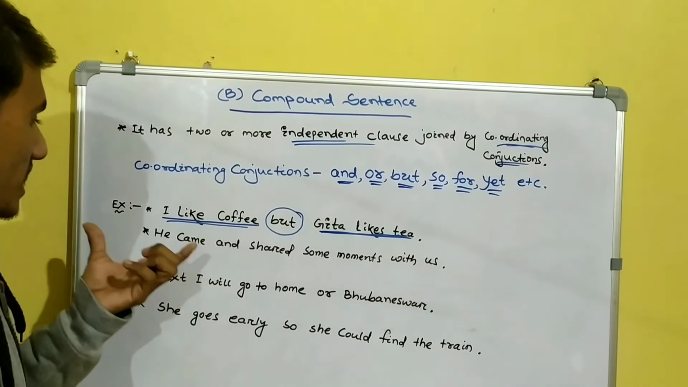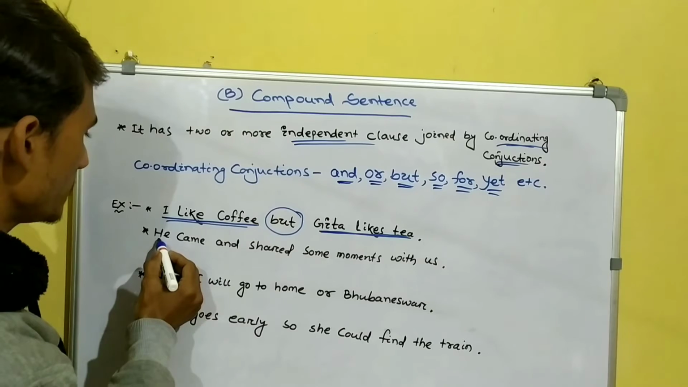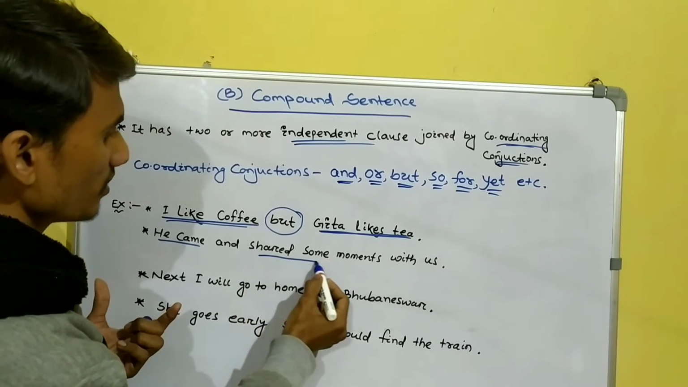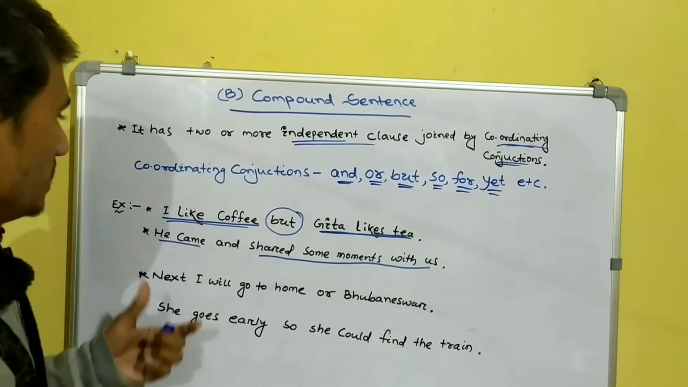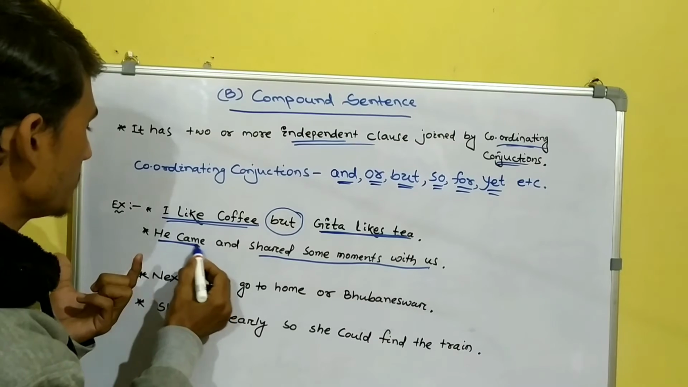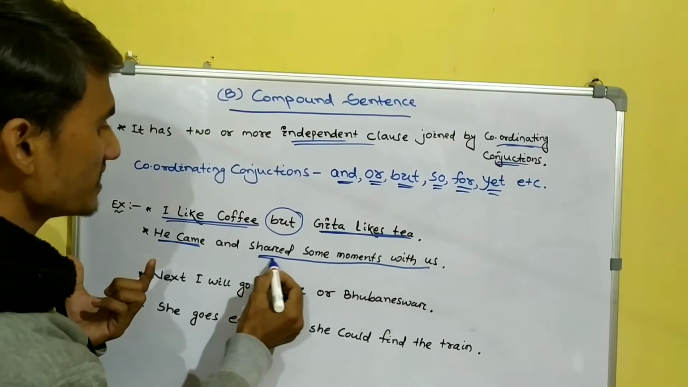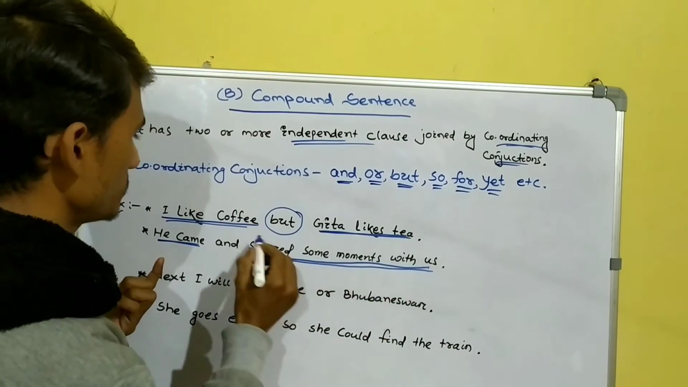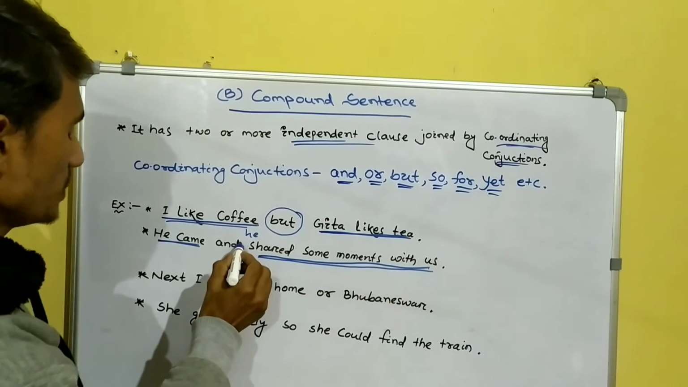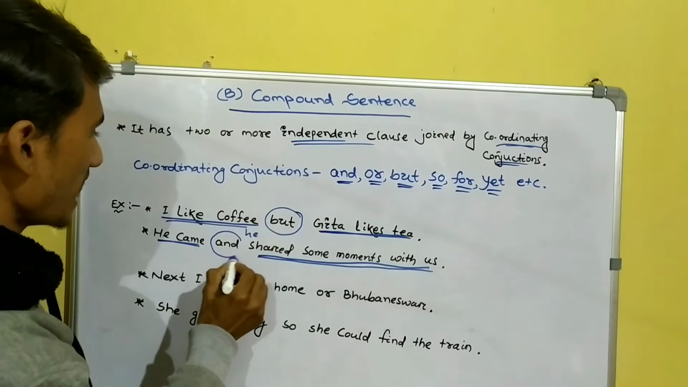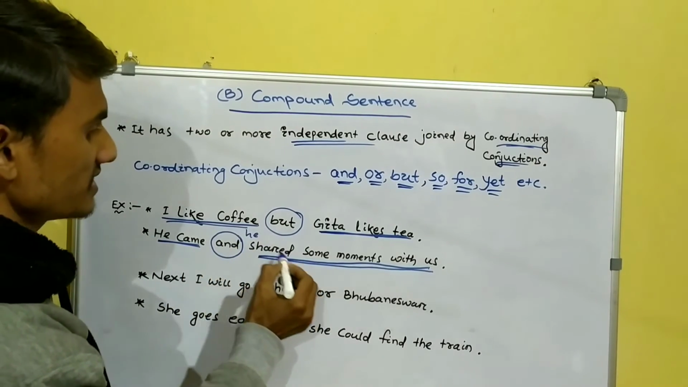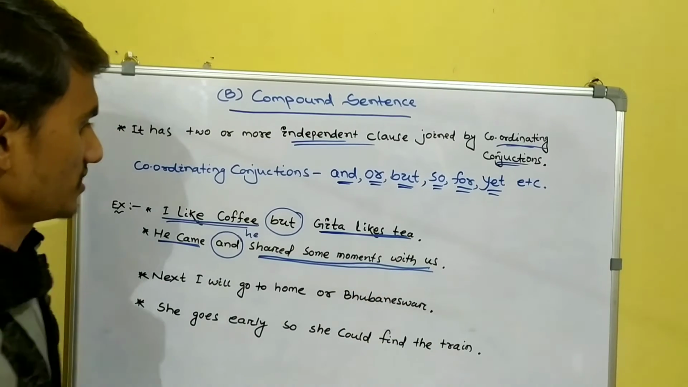And then the second example is he came, then he shared some moments with us. Here the two clauses are he came, and he shared some moments with us, which are joined by the coordinating conjunction and. He came and shared some moments with us.